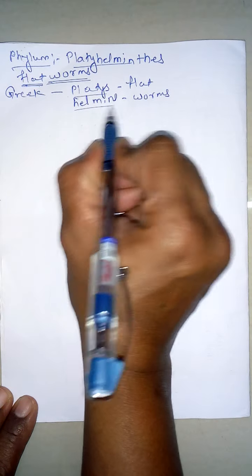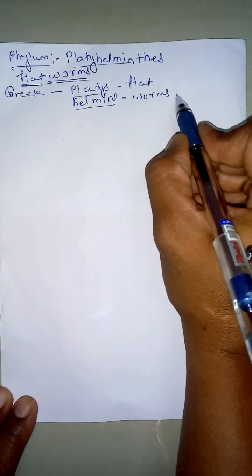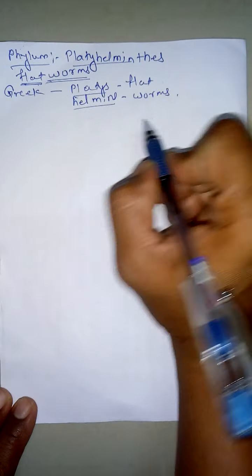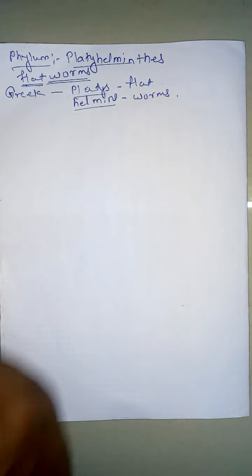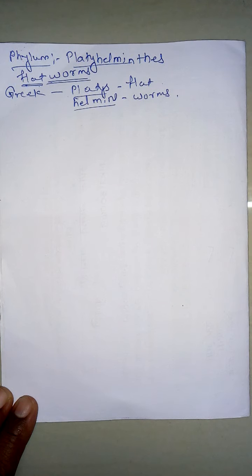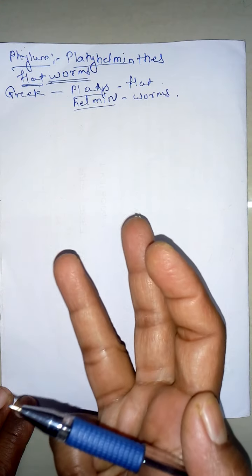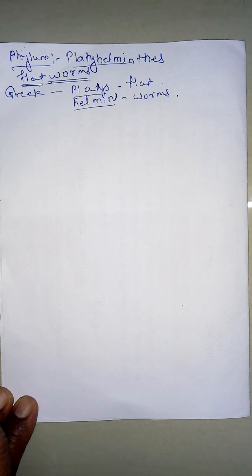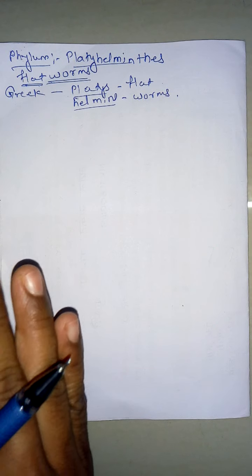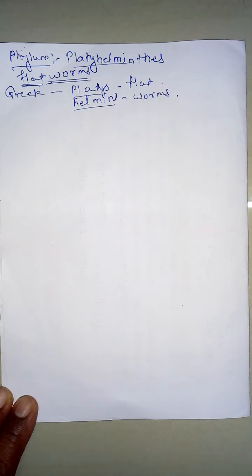These two words combined give us flatworms. These flatworms are divided into three main classes. We will study the classification of the Platyhelminthes in the next video.